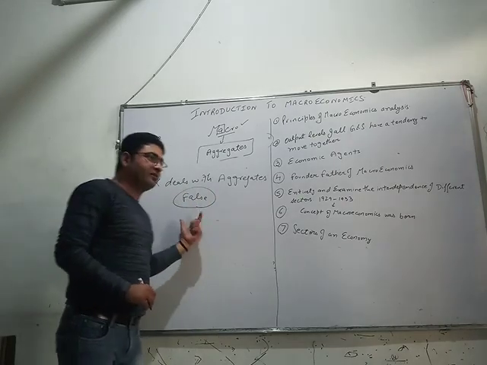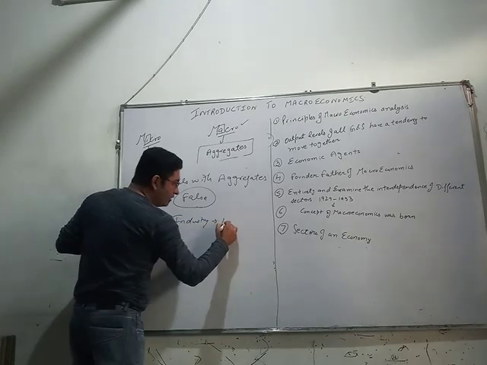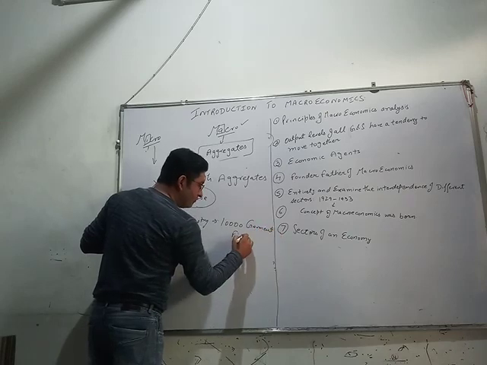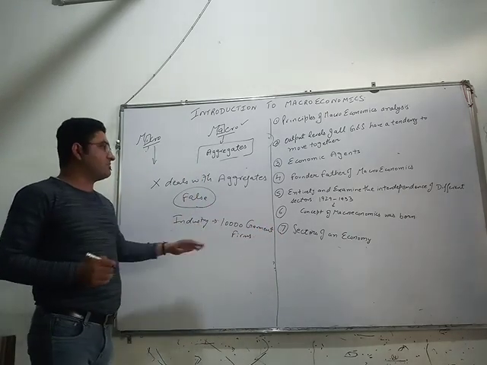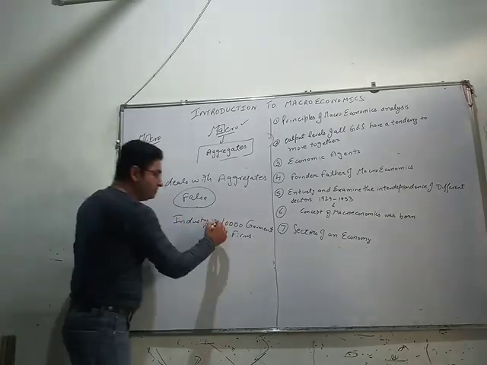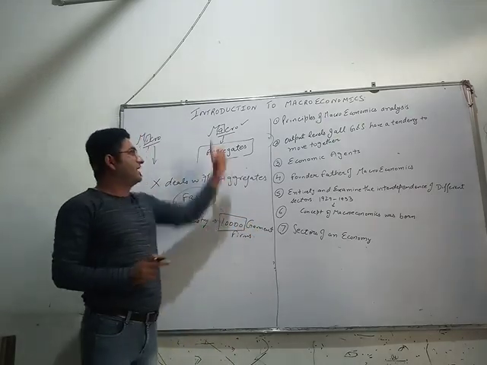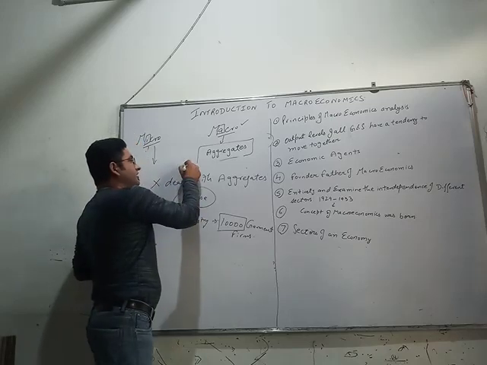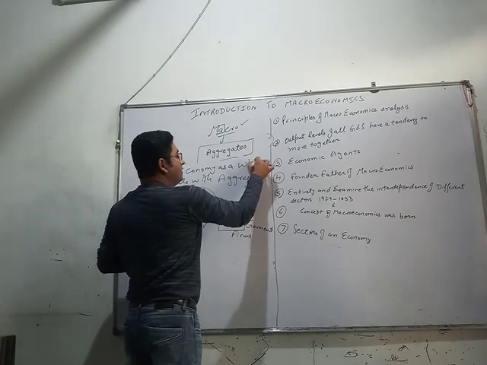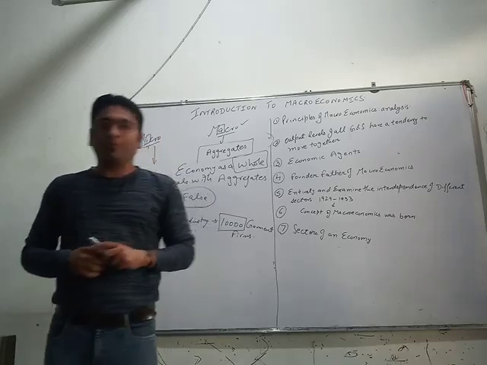Because earlier we had studied that an industry which involves 10,000 garment firms is to be considered under microeconomics. So this is an aggregate of 10,000 firms. But under macroeconomics, we will study only one thing discussed earlier, that is economy as a whole. I hope I'm clear.